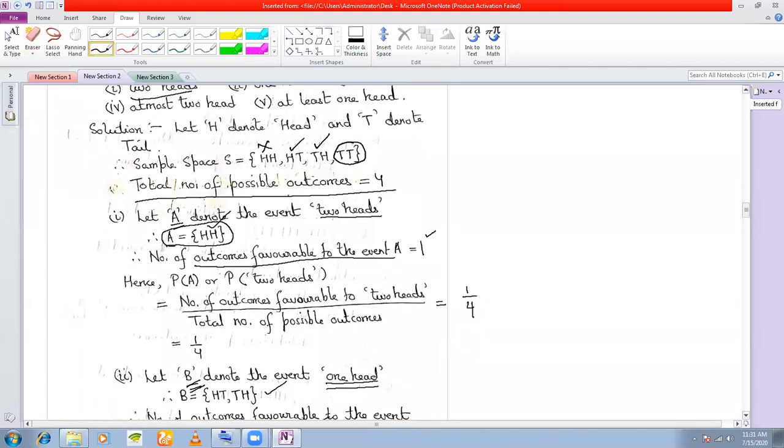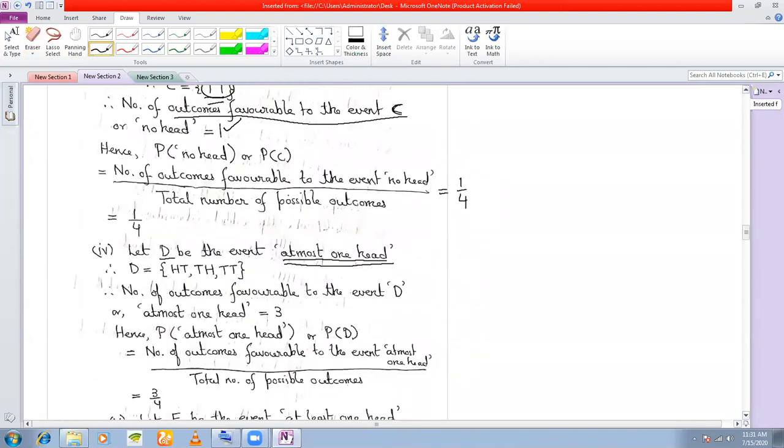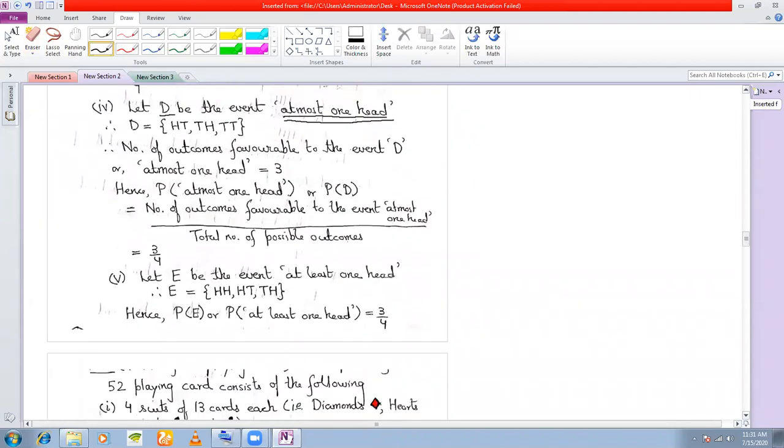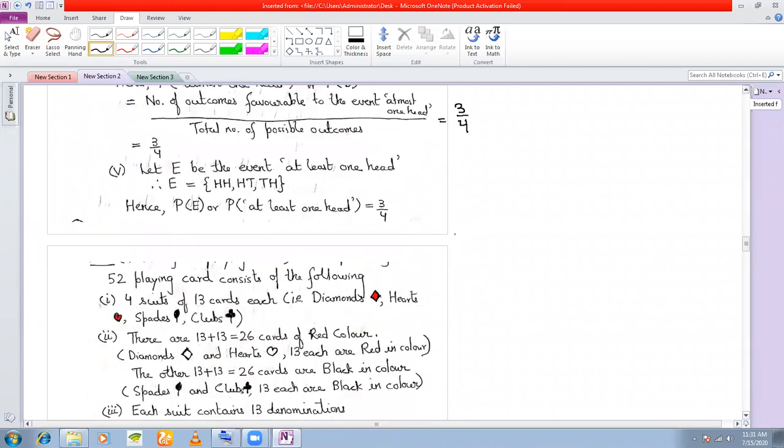Okay, so that means, what is my number of outcomes favorable to the event? It is HT, TH and TT, isn't it? So there are 3 favorable outcomes out of 4 possible outcomes. So therefore this will be 3 by 4.